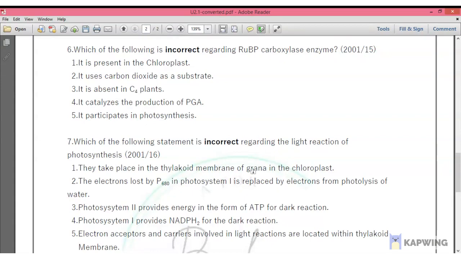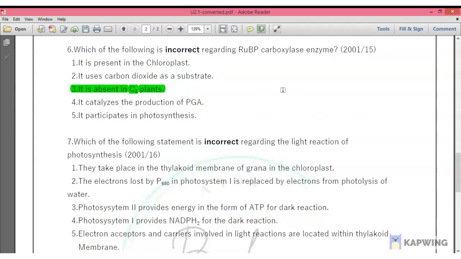But due to the division of labor according to Kranz anatomy, bundle sheath cells have this enzyme in large amount. You can read out the resource book if you want more information on that to get an overall picture. I'm not going to go deeper into that. So the answer for this is the third one, because they're asking for the wrong answer, the incorrect statement.